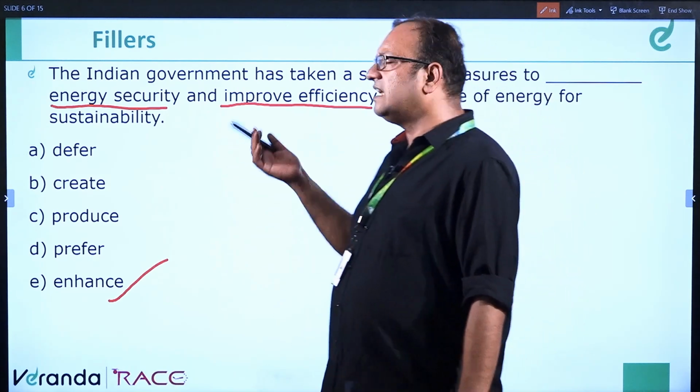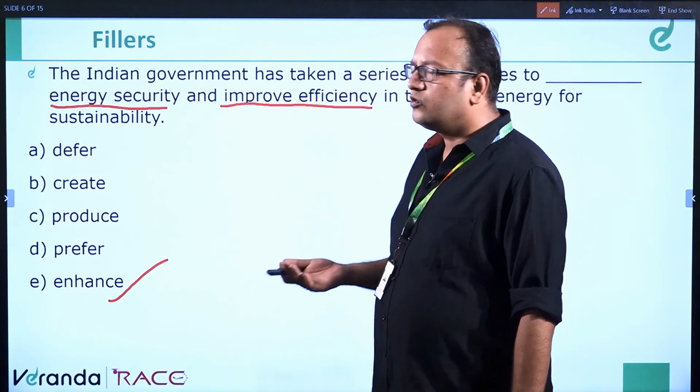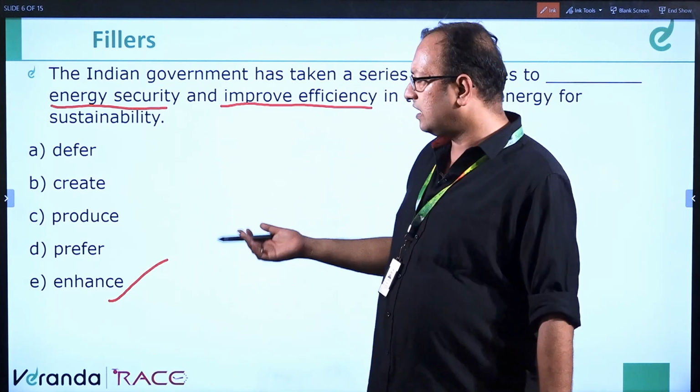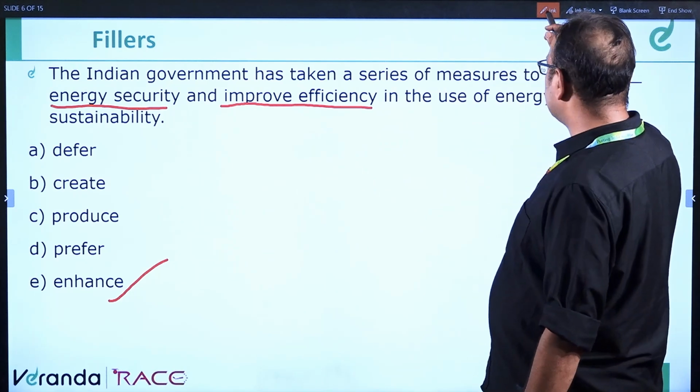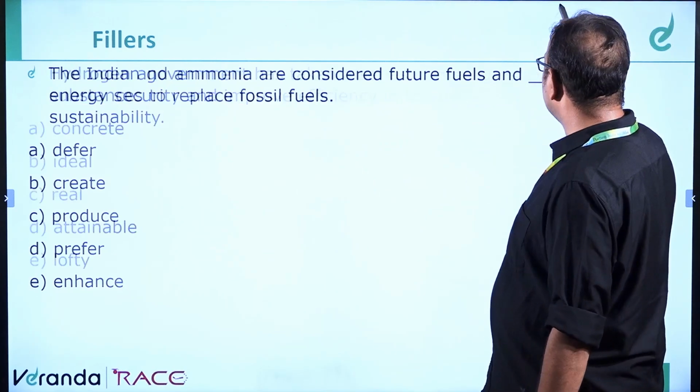Other words like create energy security, produce energy security are not perfect words. Enhance would mean increase the energy security. So this will be the correct answer, enhance. Moving ahead to the next question.